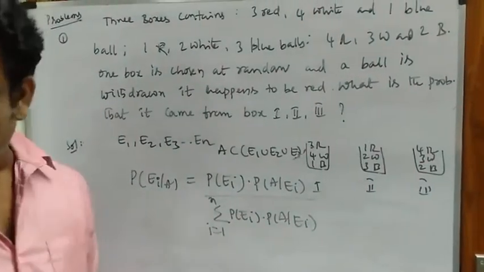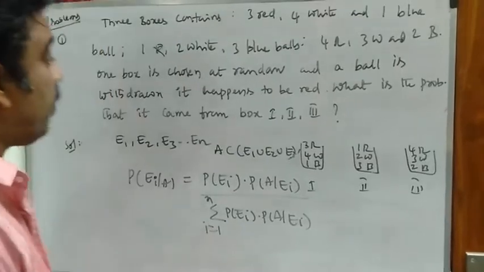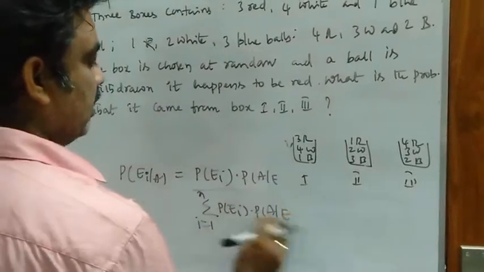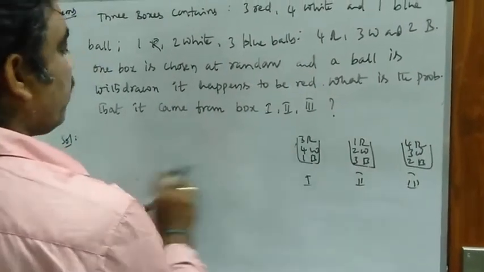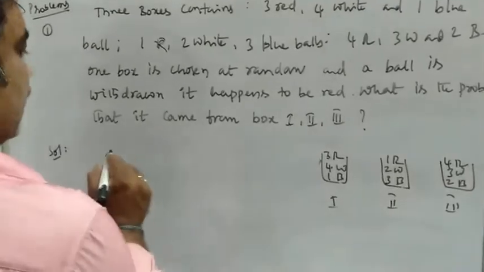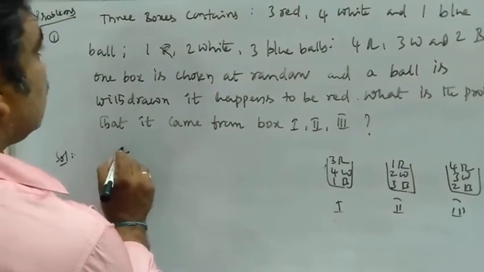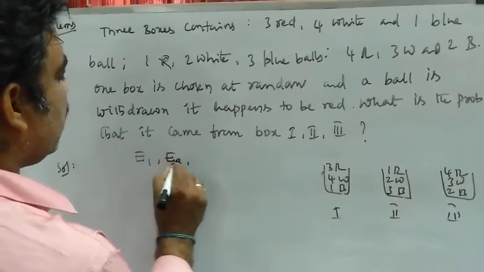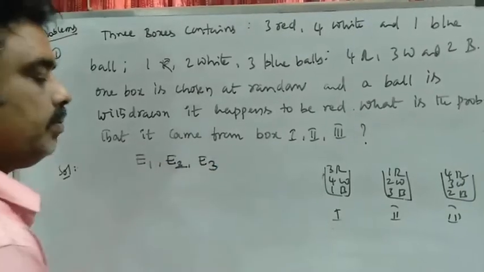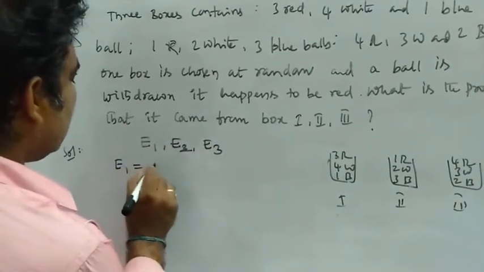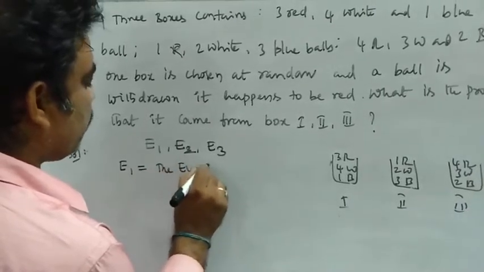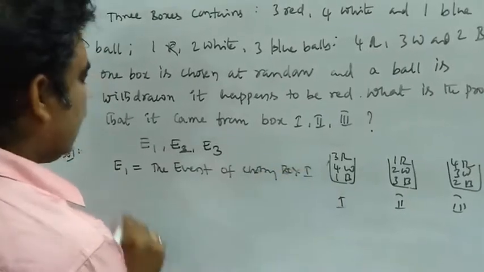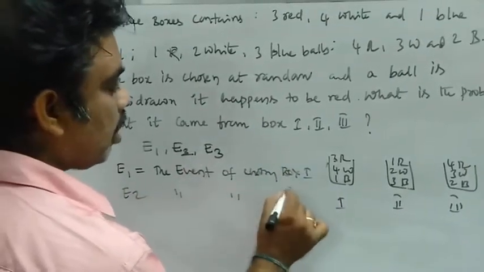So now I am going to apply this formula to find the probability in the required problem. So what are the events? First let us define the events in the given problem. Now I am defining 3 events E1, E2, E3. E1 is the event of choosing box 1. Similarly, E2 is the event of choosing box 2.